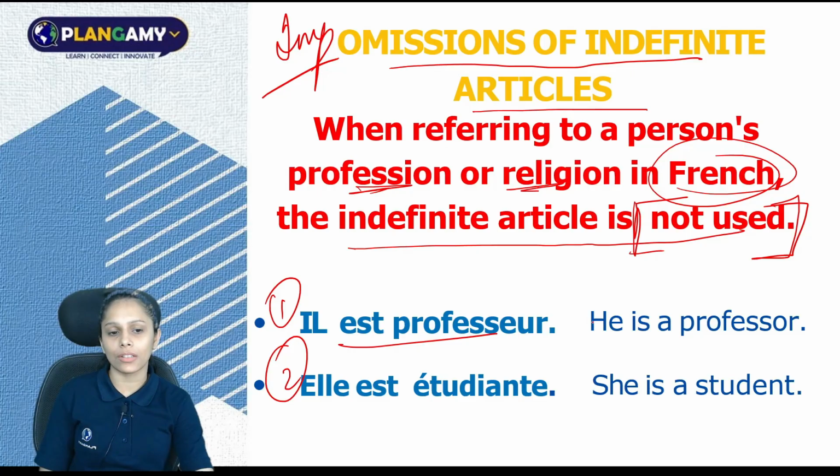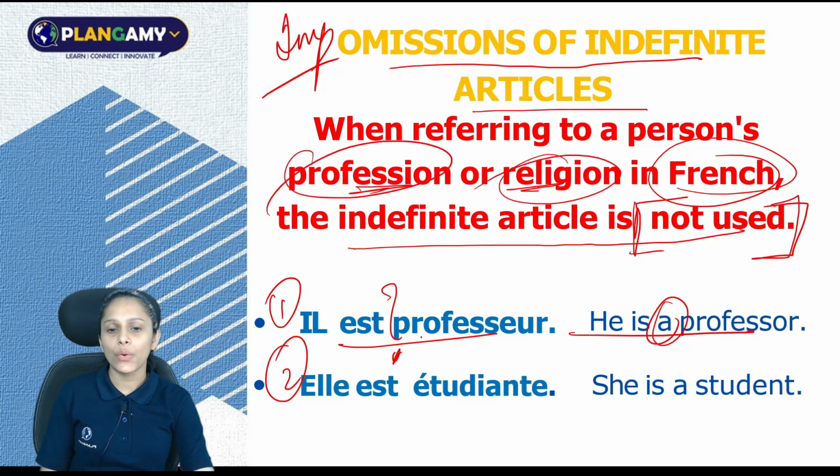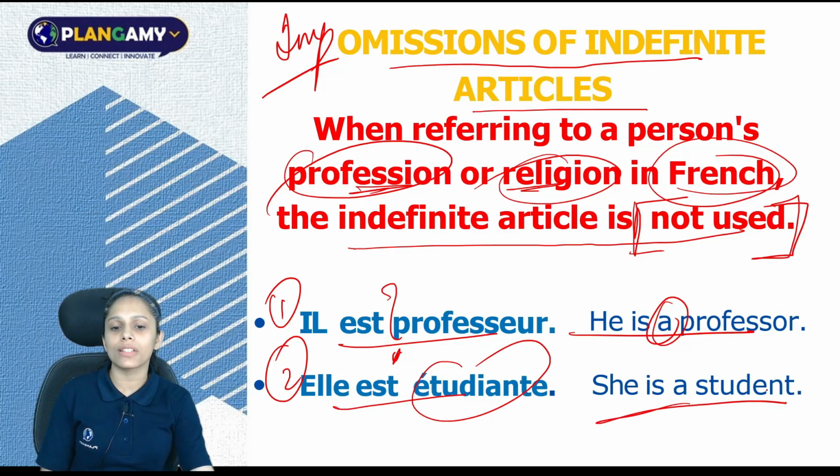Il est professeur, he is a professor. Can you see this difference in English and this difference in French? We haven't put any un, because when we talk about profession or religion, we don't put any article, that is, any indefinite article. Again, elle est étudiante, so it means she is a student, so you are not allowed to put any un.